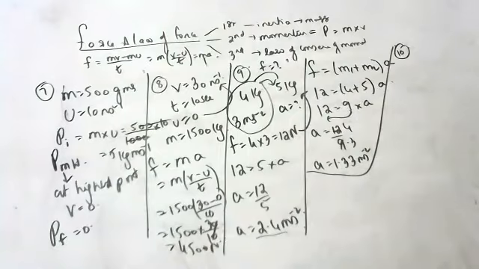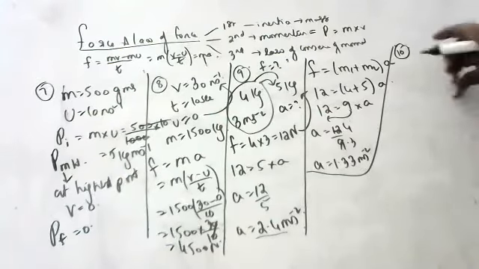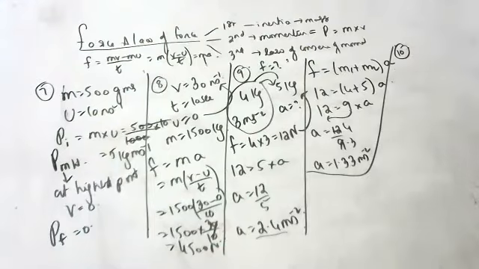Next question. Shanmukh, calculate the ratio of momentum when the velocity of an object is doubled. Masses are m1, m2, velocity is v, and the second velocity is 2v. What is the ratio of momentum?